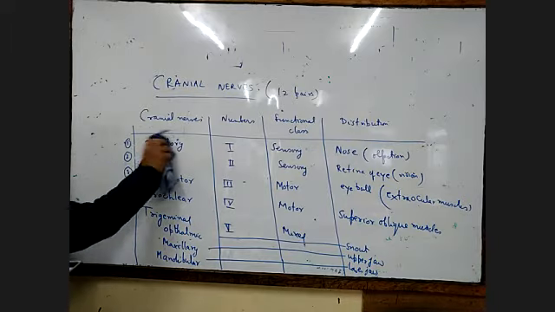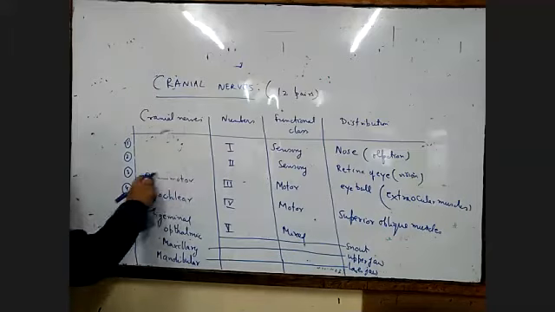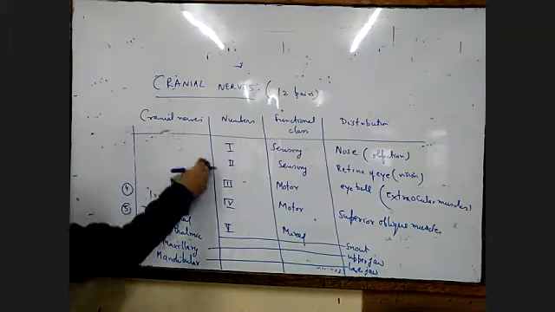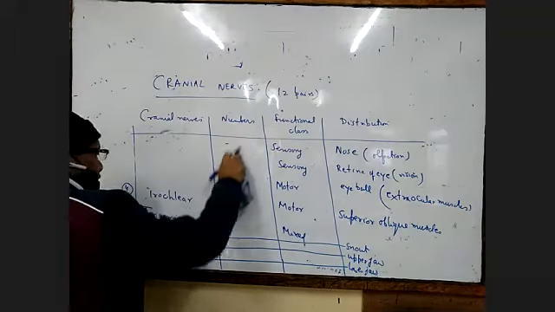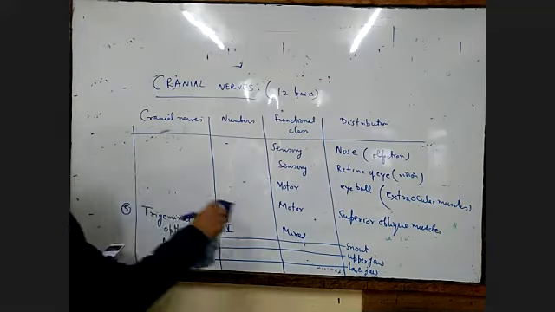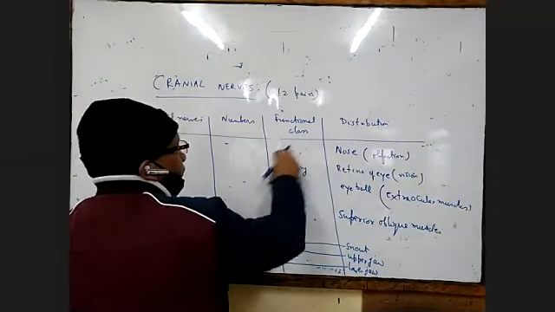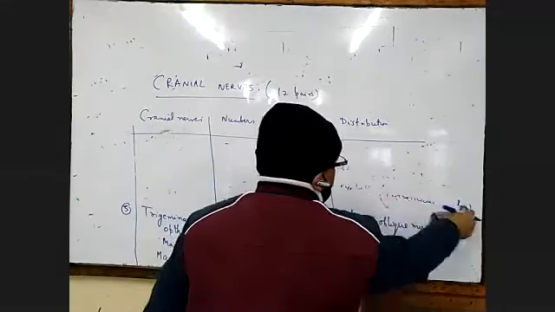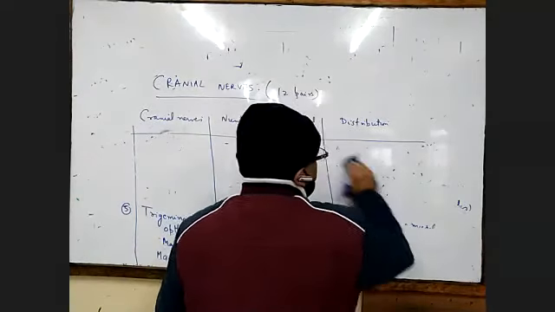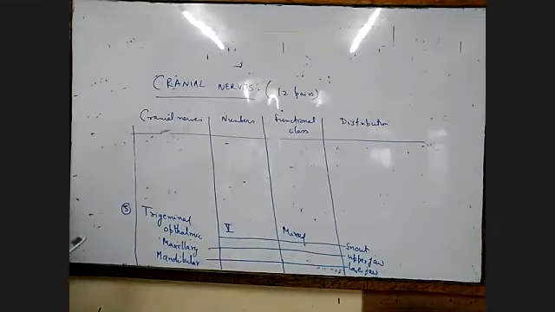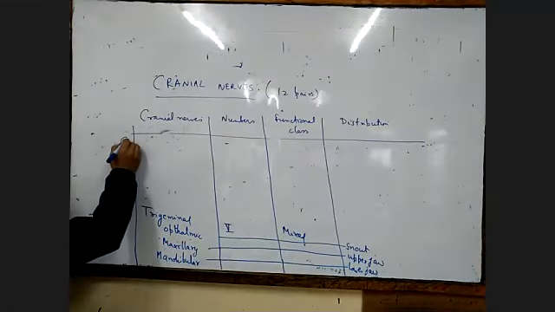So here I'll be removing that. Now we'll go to number 6.